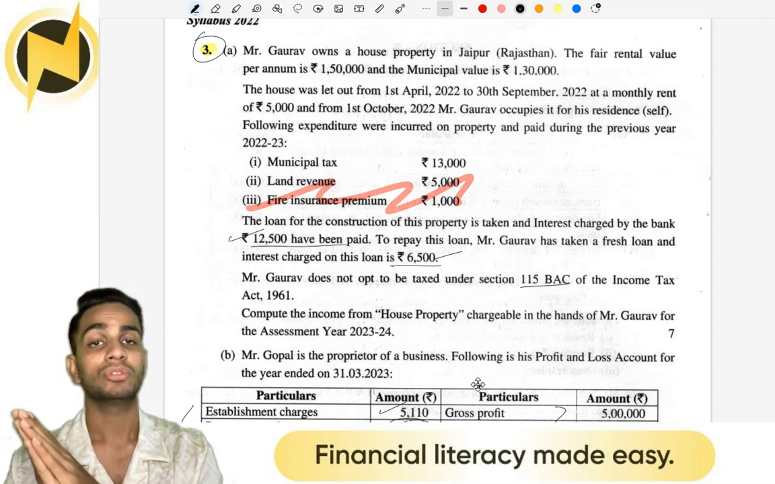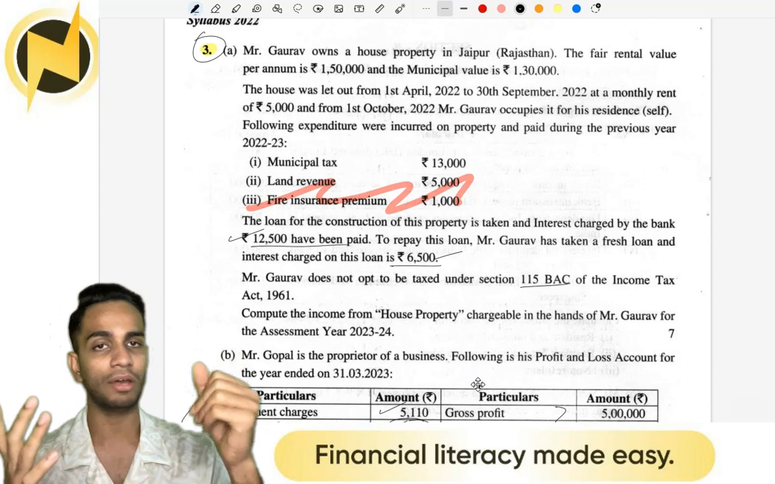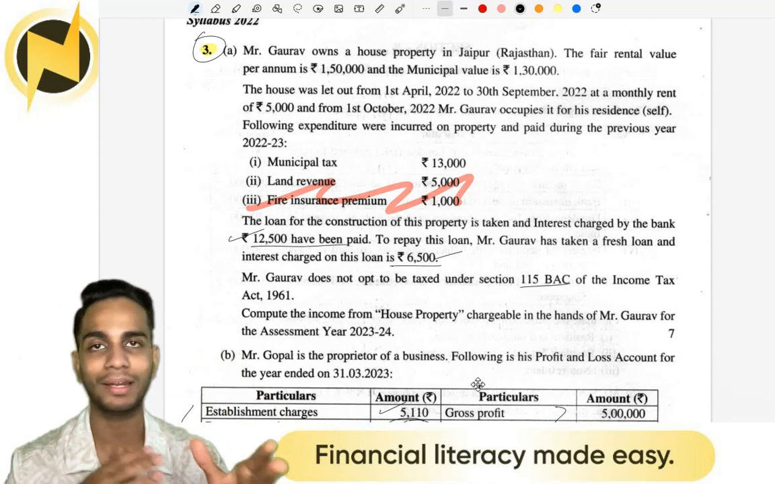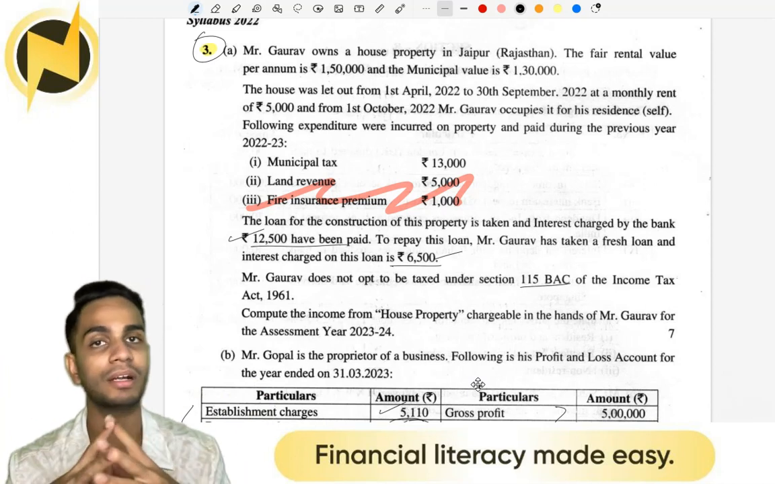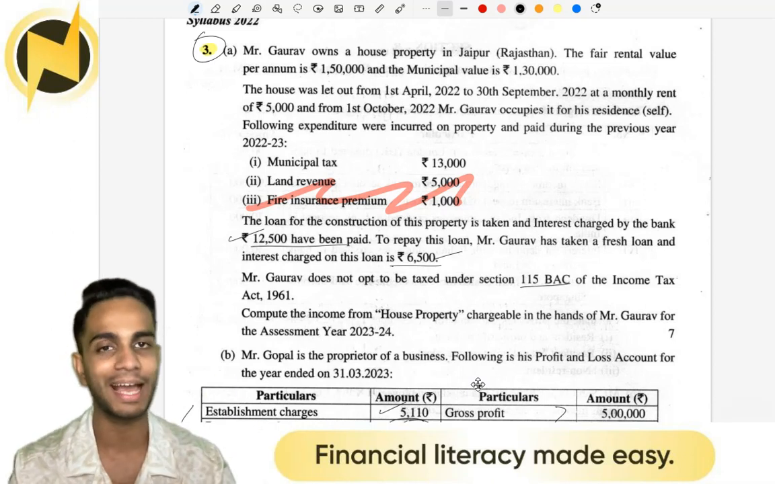So throughout the previous year, from April, May, June, July, August, September, 6 months it was let out, 6 months it was self-occupied. So partly let out, partly self-occupied. But since this is a bifurcation based on time, we will consider the house property to be fully let out for the whole year and make adjustments at the actual rent receivable while finding GAV.